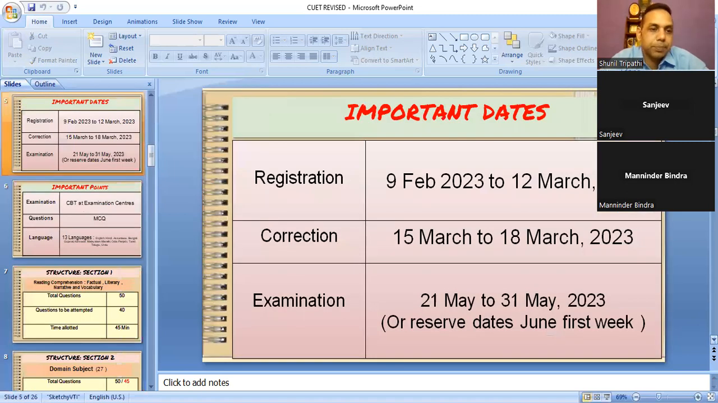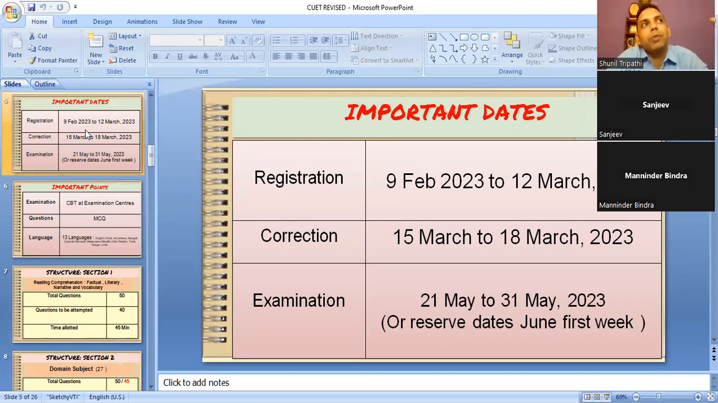Now, next thing, the dates. On 9th February, the registration already started. 12th March is the last date. My humble request: tell your students to fill the form between 20th and 25th February, not today or tomorrow. Why? Because there is a lot of confusion when you are filling the form, and a lot of doubts will come. So better let others fill the form first. If there are doubts, NTA will do the corrections.